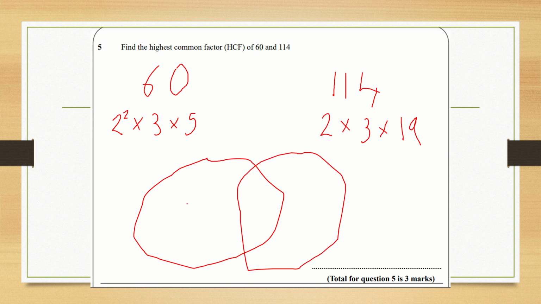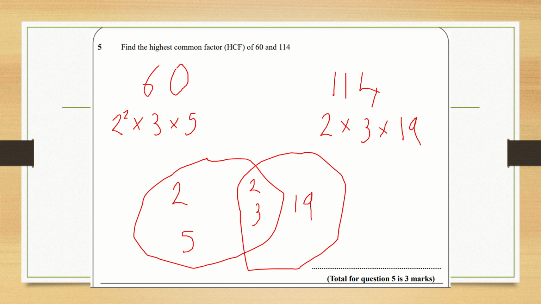And you've got 60 on the left-hand side, 114 on the right-hand side. And then the first thing to do is you want to put in the middle the factors that appear in both numbers. So we're going to have 2, which appears in both numbers, and we know that 3 appears in both numbers. And that's going to leave us with, on the 60 side, another 2, because here we've got 2 squared, whereas here we've just got 2 to the power of 1, and 5. And on the 114 side, we've already got 2 and 3 in the middle, so we're just going to be left with this